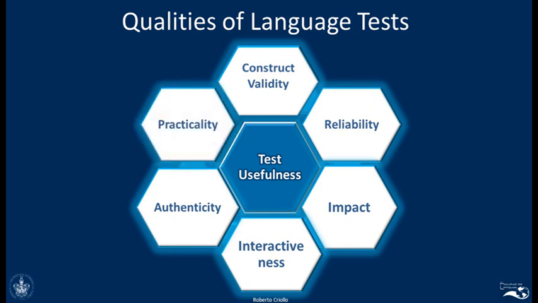And finally, we have another element that is very important, and it's called practicality. So what we look for in a test is a certain level of practicality that allows us to use it with efficiency of cost and efficiency of all of the resources that we need. And this is what practicality is all about.